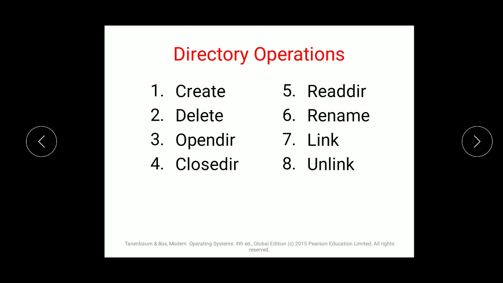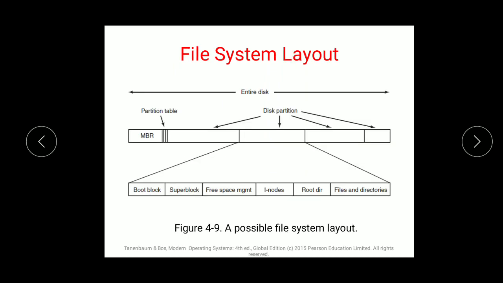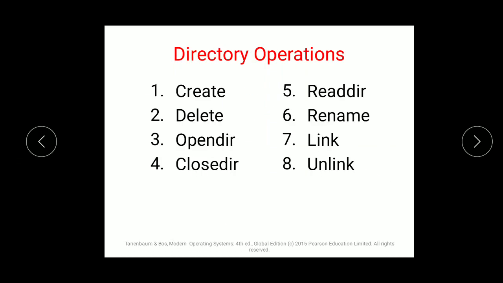How do you, like file has open, delete, create, rename, set, get, all those attributes. Likewise you have directory operations as well. The first directory operation is create. Why do you use create? So create is to create a folder or a directory. Second one is delete, which is to delete a directory.